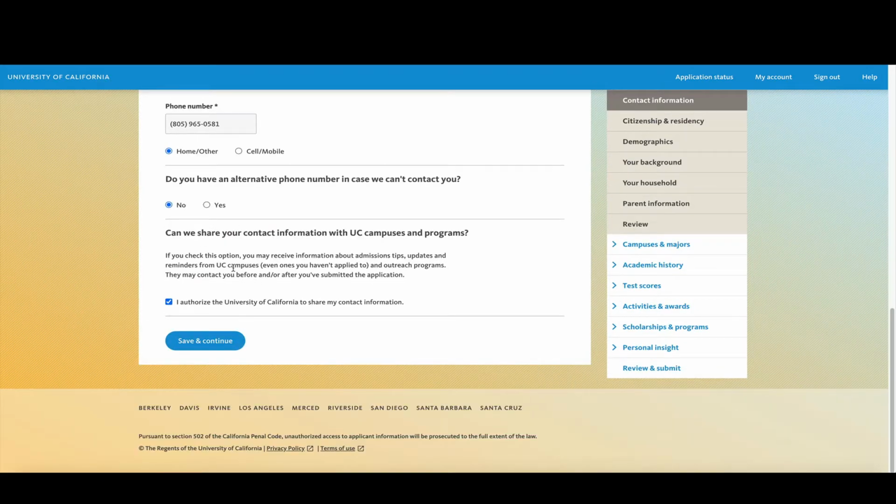The very last question wants to know whether or not you would like the UC campuses and programs to contact you so they can give you outreach, some updates, some general information. If you're okay with that, go ahead and click this box that says I authorize the University of California to share my contact information, and if not, then go ahead and make sure that it's unchecked. Okay, when you're ready, click save and continue.